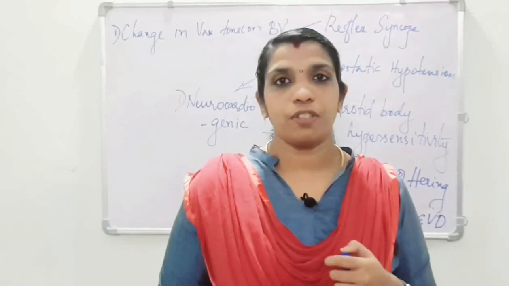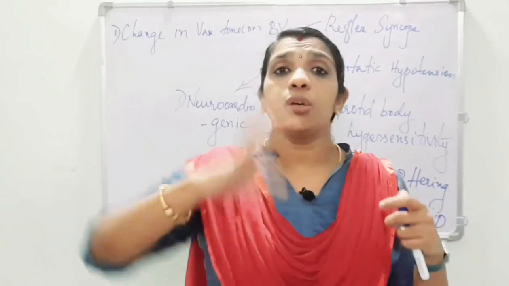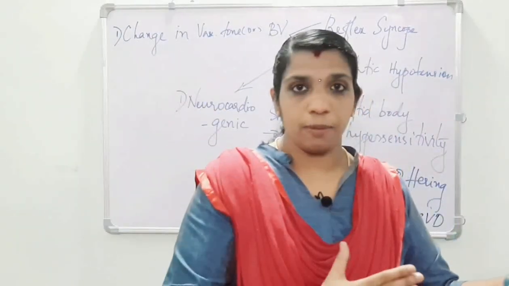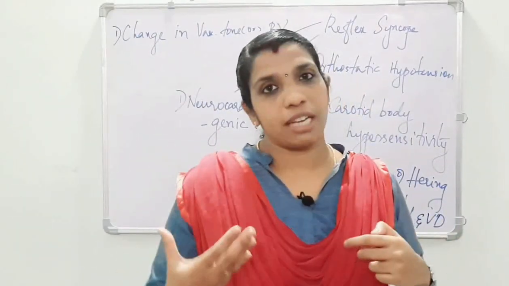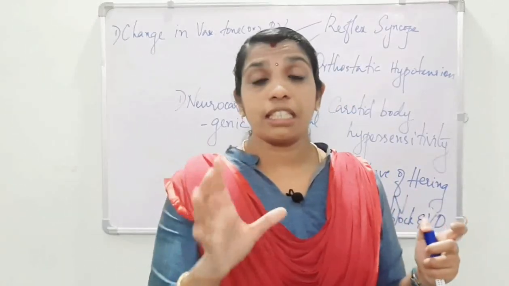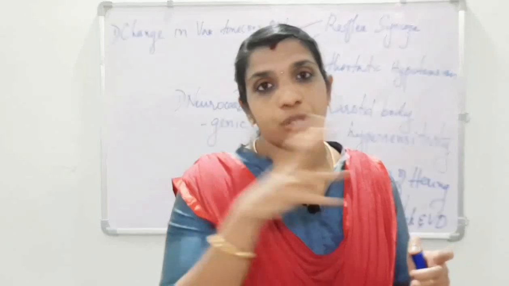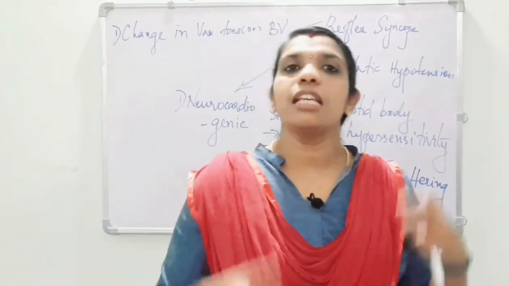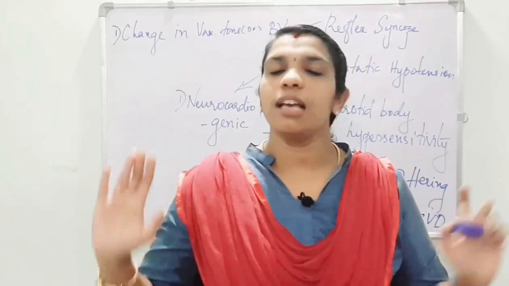With these trigger factors and hypovolemia, the patient may go for orthostatic hypotension. The second is a defect in the vascular tone, which along with the precipitating factors leads to orthostatic hypotension.